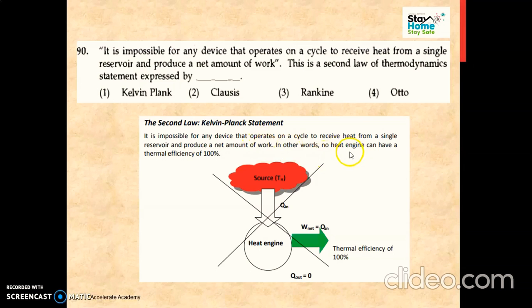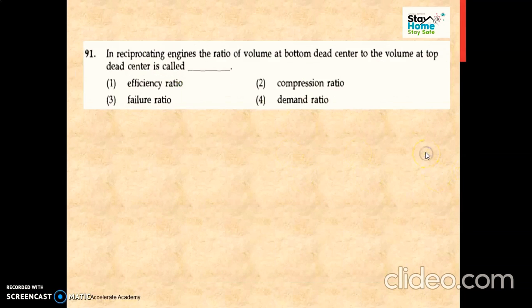In other words, no heat engine can have a thermal efficiency of 100%. Whatever heat is given or taken from the source, all the heat cannot be converted into work. It is impossible, and that is the statement by Kelvin-Planck. And Clausius is again a statement about heat from lower temperature to higher temperature. That is nothing but the heat pump and refrigerator.